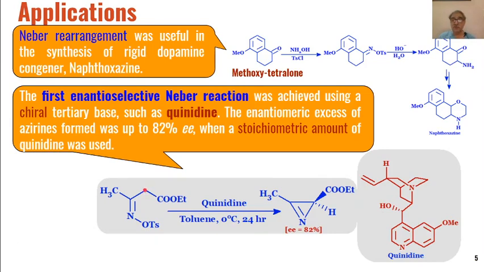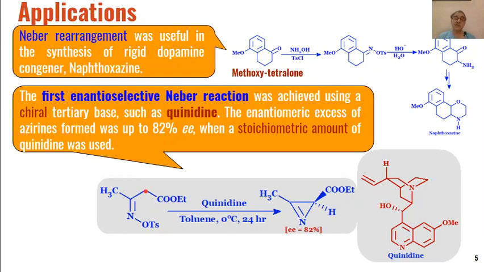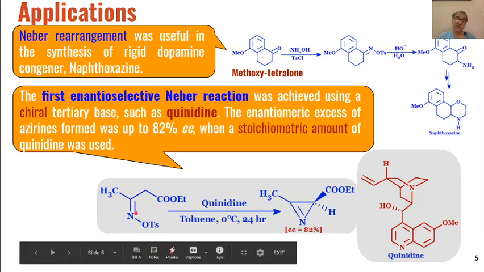The hydrogen from here is first abstracted by quinidine, and the carbanion is generated at this place. This carbanion will attack this nitrogen and tosylate will be removed. Because of the optical activity of this reagent as a base, there will be a formation of an enantioselective product, where the enantiomeric excess of the product formed is 82%, which is quite high.